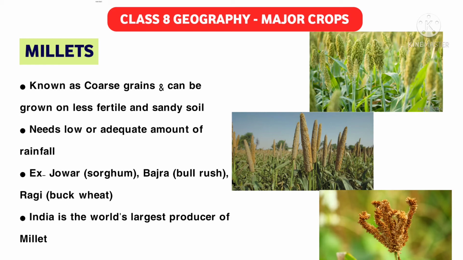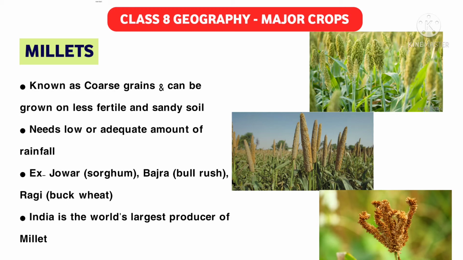It needs a low and adequate amount of rainfall also. So again, it's not like it needs a heavy amount of rainfall that we have seen in case of rice. It needs a very low, or you can say an adequate amount of rainfall. Some examples of millets are jowar, another name is sorghum; bajra, another name is bulrush; ragi, another name is buckwheat. All the pictures I have given here, you can see this one is jowar, this one is bajra, this one is ragi.